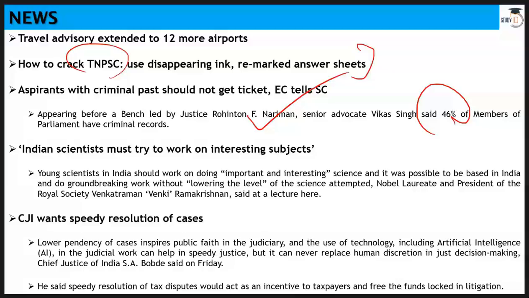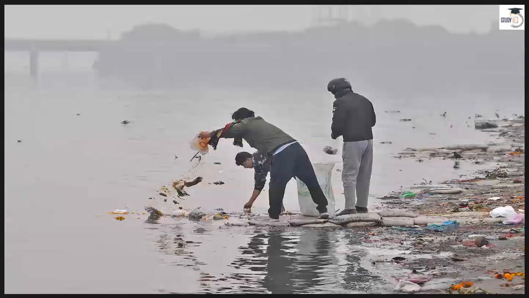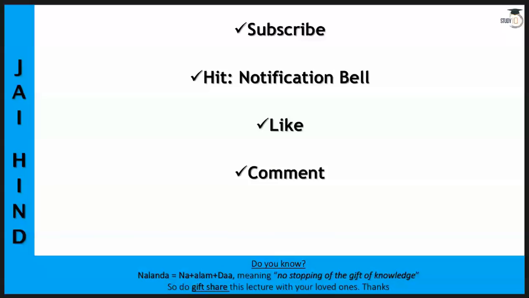Indian scientists must try to work on interesting subjects, has been said by Venkatraman Venki Ramakrishnan. And the CJI, that is Chief Justice of India, wants a speedy resolution of cases. He said that we can deploy technology, artificial intelligence and other things, and apart from that he also said that nothing can replace human discretion. And that's everything. This is a very sad picture. As you can see here, this person is throwing waste in this river, and this is very sad.